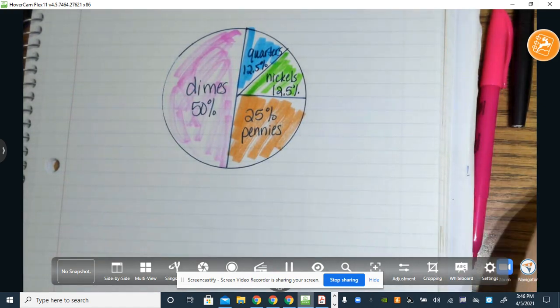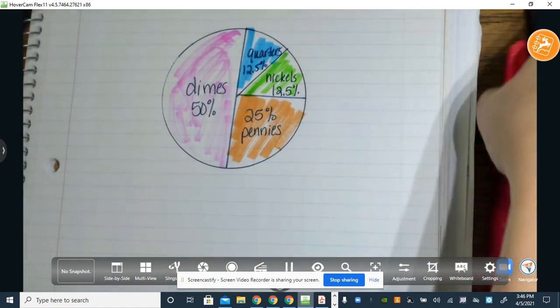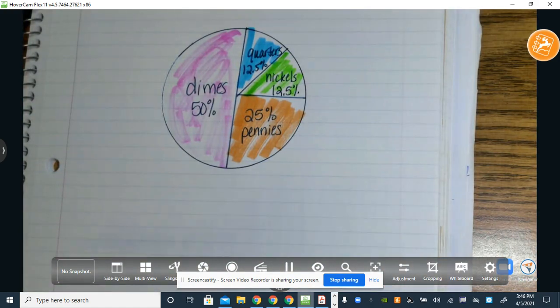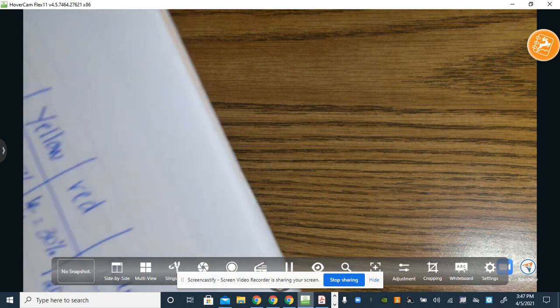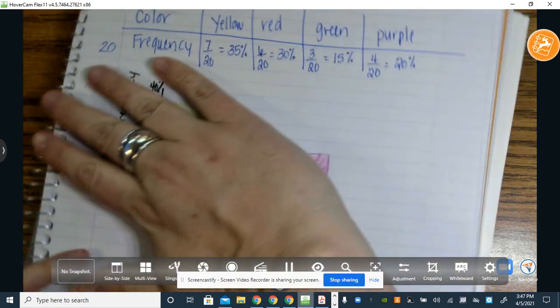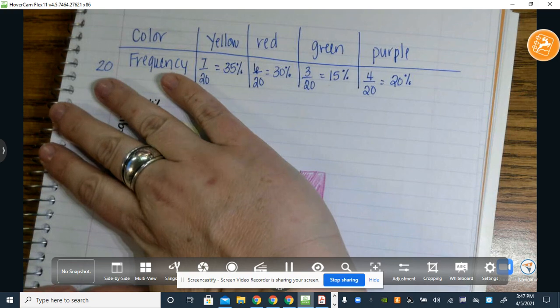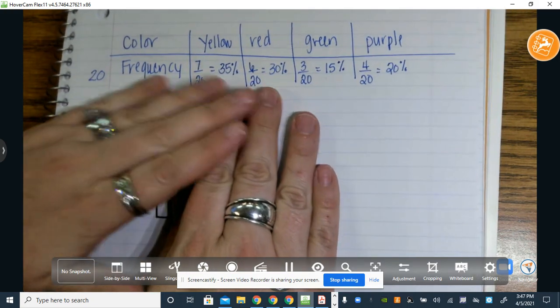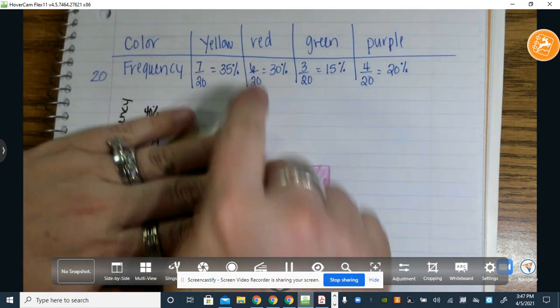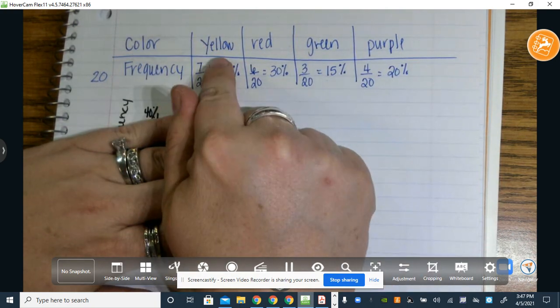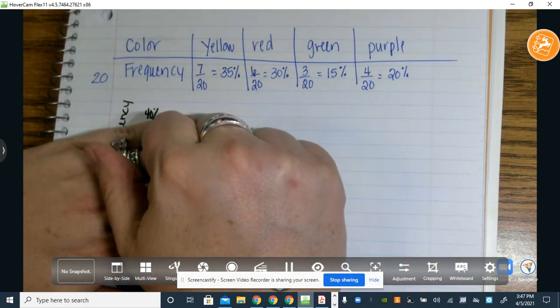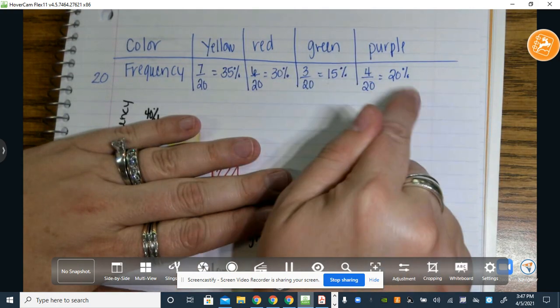Okay, so what we did in class, and I'm not going to go over this, I'm going to show you what we did, is we took our information, took our items that we had. We had candy. I had little mini M&Ms, we had Skittles, some people had jelly beans, and we created our own frequency table. Okay, and this was mine for my first period class, and I believe I did purple. Oh, I did Sweet Tarts on this one. So I had yellow, red, green, and purple Sweet Tarts. Okay, and I had a total of 20.